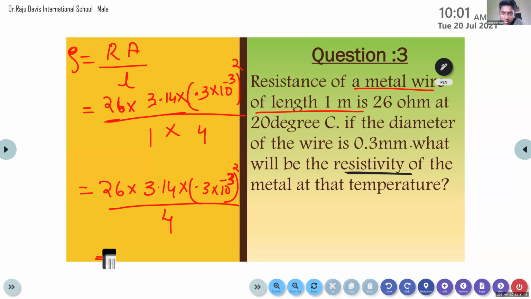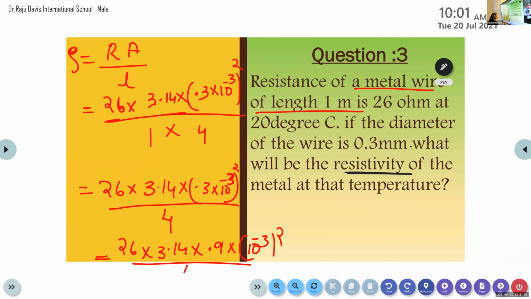Yes. 26 into 3.14 into 0.09 into 10 raised to minus 3 the whole square, divided by 4, or 10 raised to minus 3 the whole square divided by 4.